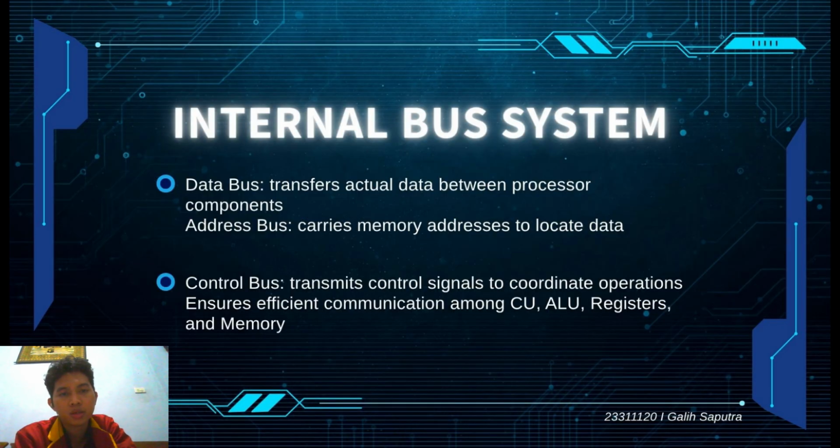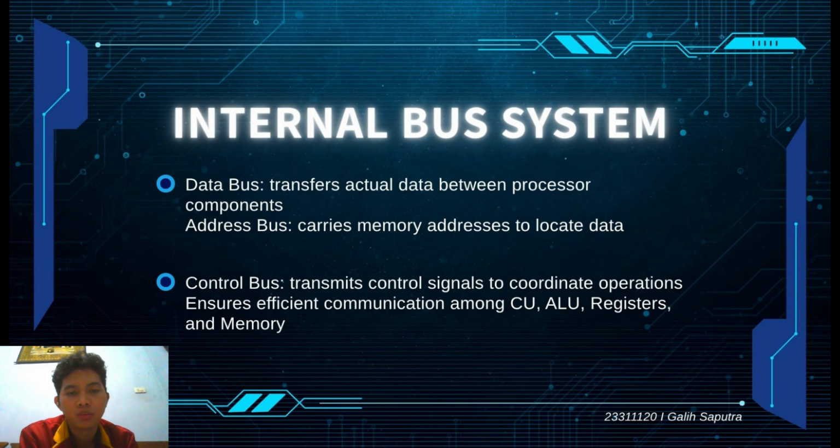The next is the internal bus system. The bus system provides communication pathways between processor components, and there are three types of bus. The data bus transfers actual data between components. The address bus carries memory addresses used to locate information.